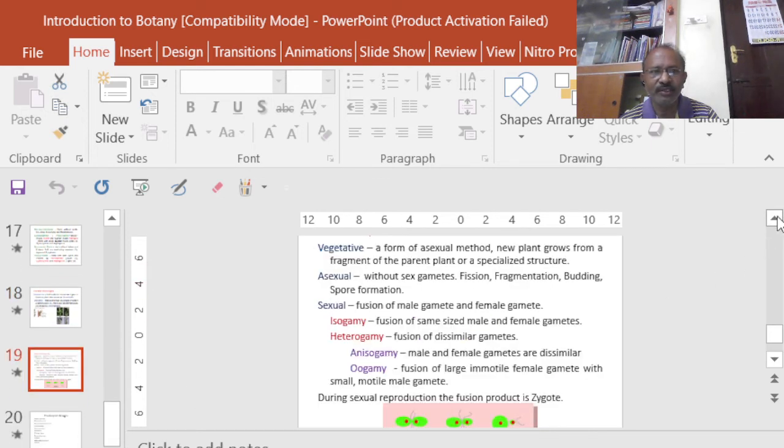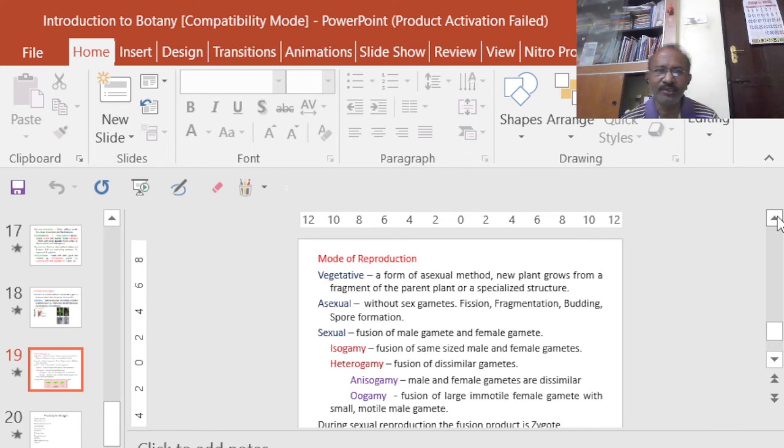Then, based on their mode of reproduction, if it is vegetative reproduction, a new plant may be formed from a piece or a fragment of a particular plant. In the case of algae, we can see fragmentation, in which a small piece of a plant is detached, and that particular piece will develop into a new plant. That is in the lower group of plants.